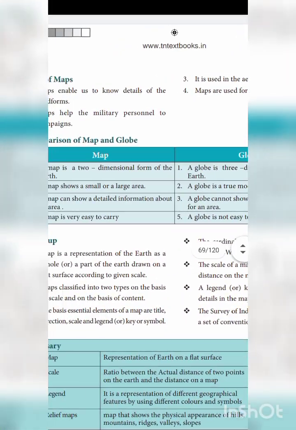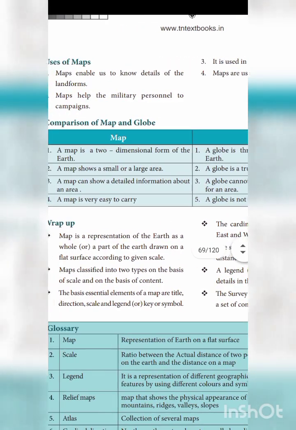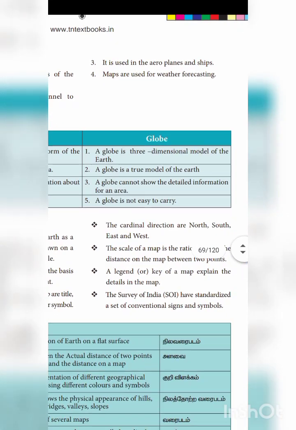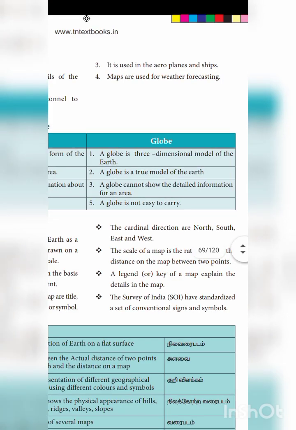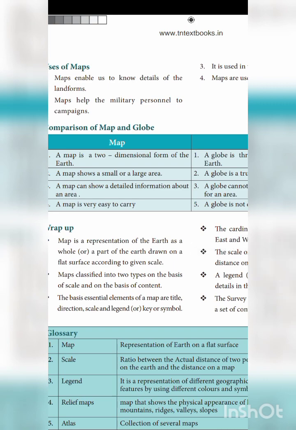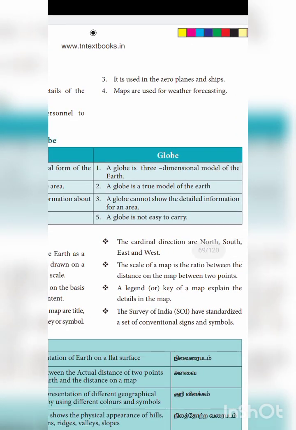Okay, and then the map and the globe. What is the difference between a map and a globe? A map is two-dimensional. But a globe, have you seen the globe? It is three-dimensional, all the sides we can see. A map can show a large or small area. A globe is a true model of the earth, the full earth you can see in a globe.